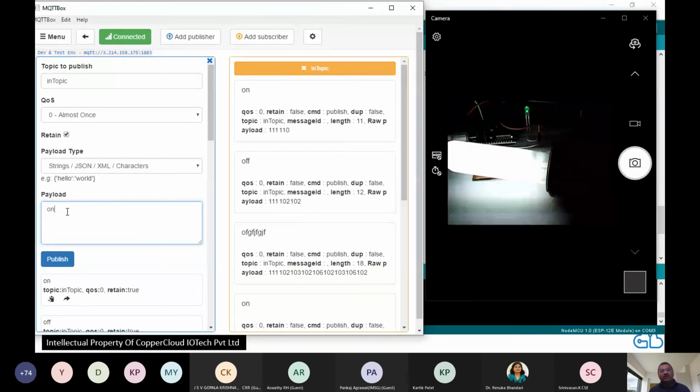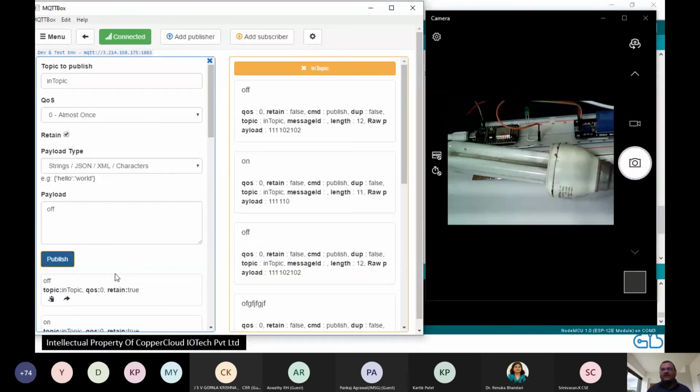And this is the beauty of distributed systems: the microcontroller doesn't really care whether it's controlling an LED, or a full-fledged bulb, or a three-phase motor, or a door, or a car, or something else. All it knows is when I get on, I have to switch on my pin. When I'm getting off, I have to switch off my pin. And the magic is done by whatever actuator or sensor we have attached to the controller.